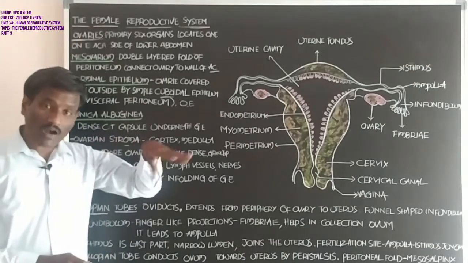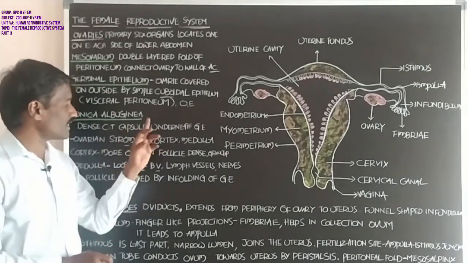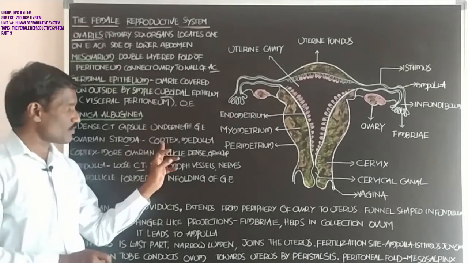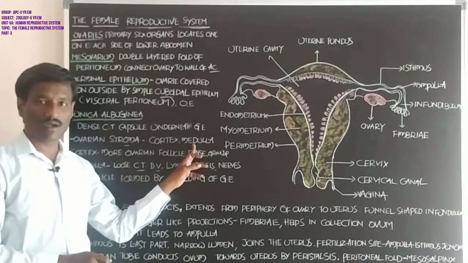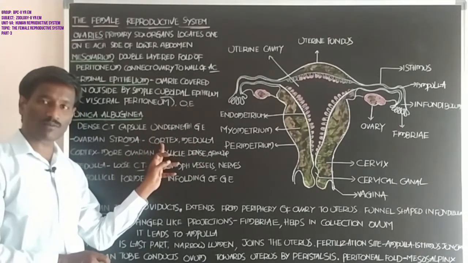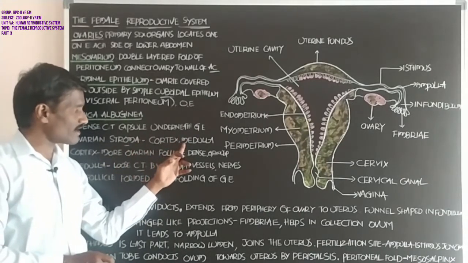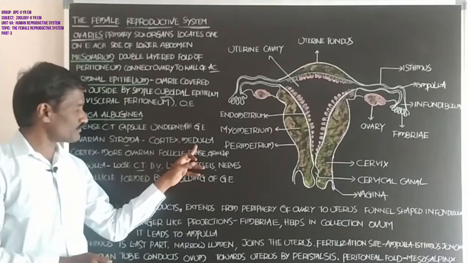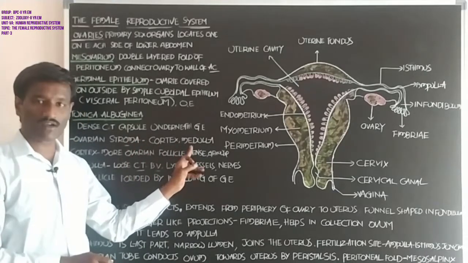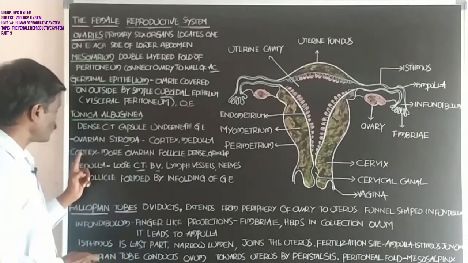Student, the entire ovarian stroma is divided into two parts: one is the cortex, the other is the medulla. The cortex is the outer part of the ovarian stroma, and the inner part is called the medulla.